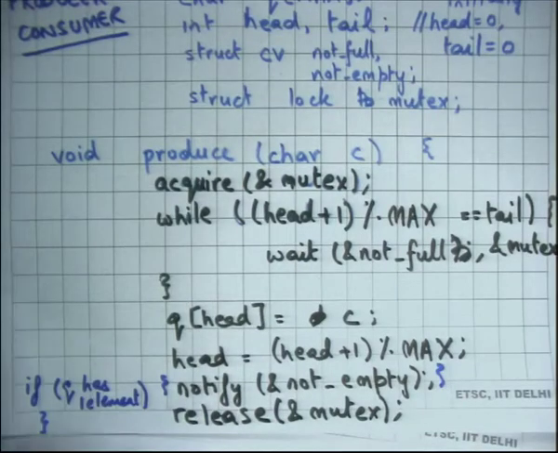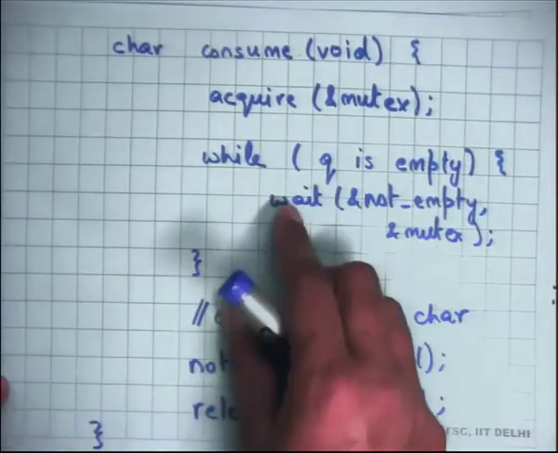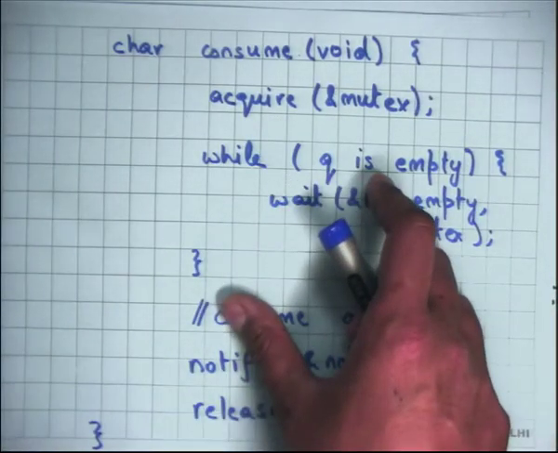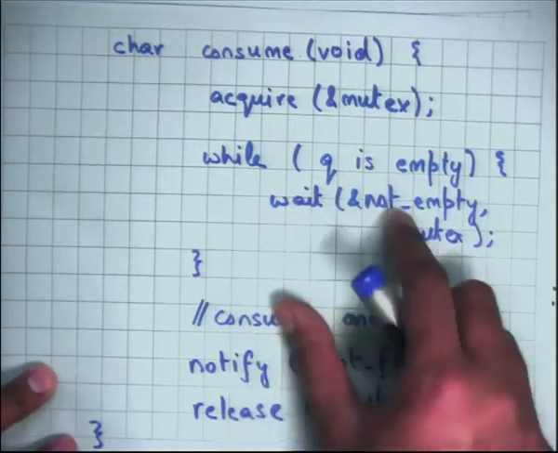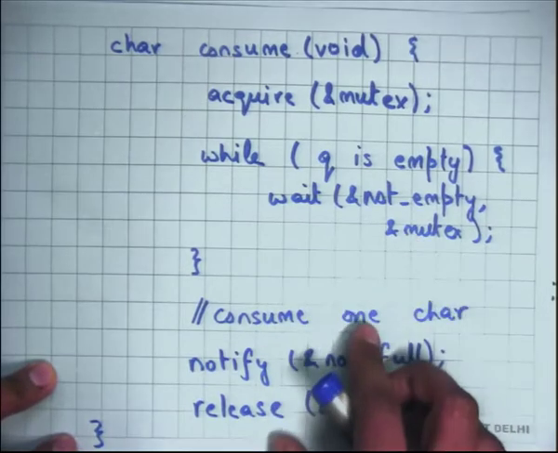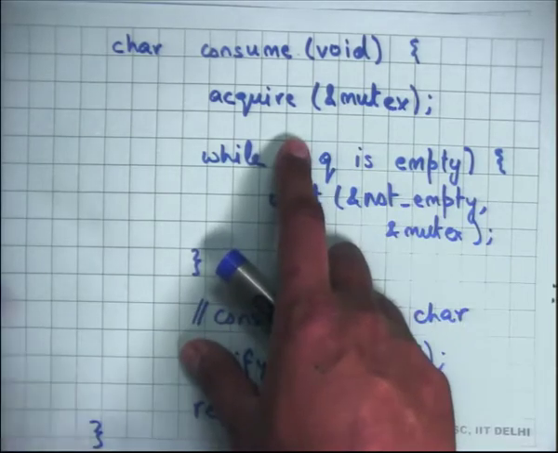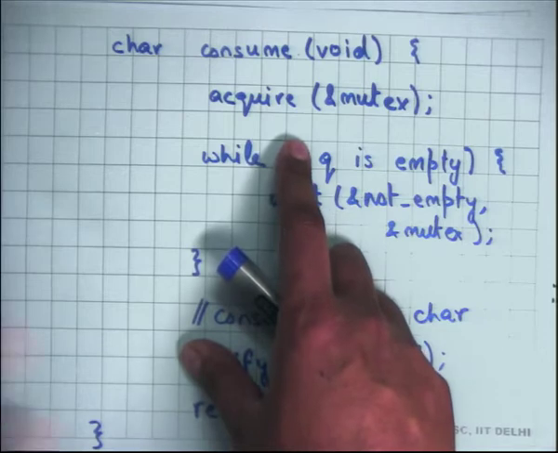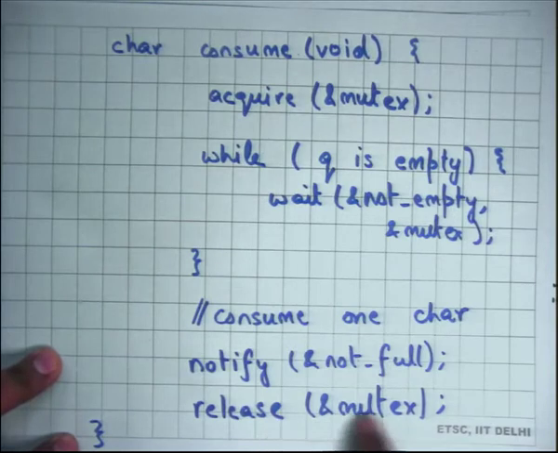If I just look at the consumer code, same thing: you acquire the mutex, you check if the queue is empty. This time I'm writing it in English instead of the actual condition. I'll wait on not empty and mutex just like before. If I come out of wait, I'll recheck the condition, and if I had just one producer and one consumer, this condition will always be false, and so I'll come out of the loop and consume one character, notify not full, and release the mutex.